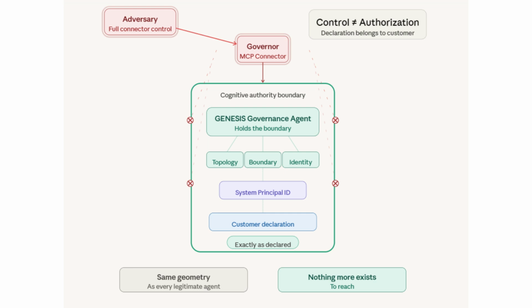The cognitive authority boundary is held by the Qusmart GENESIS Governance Agent, not by the connector. Full command of the connector does not expand what any agent is authorized to execute. The adversary inherits the same geometry every legitimate agent operates within. Authority comes from the declaration.